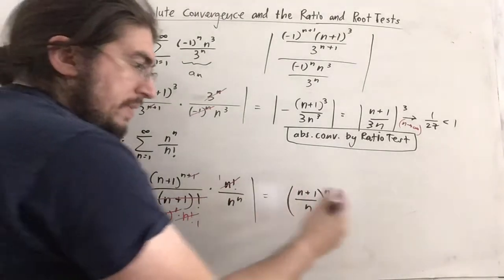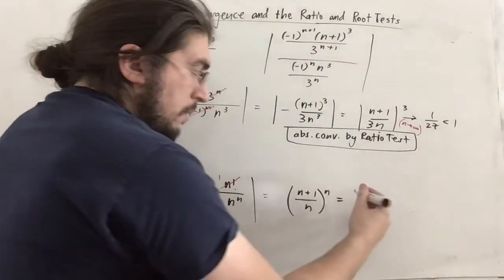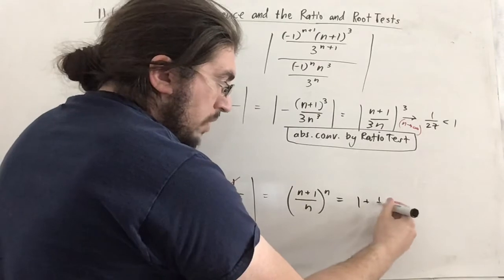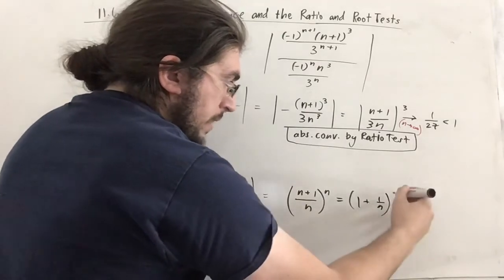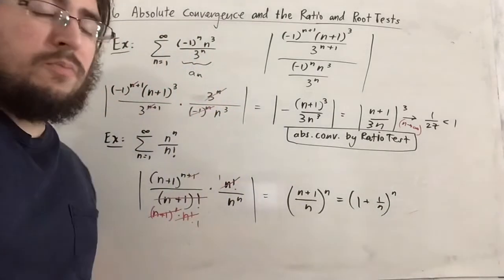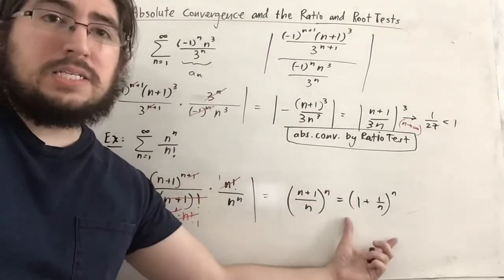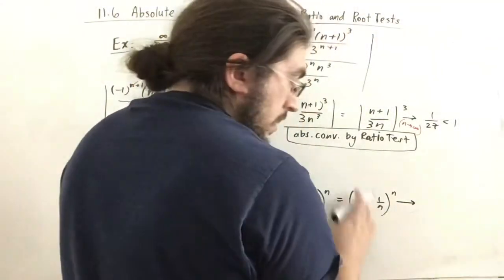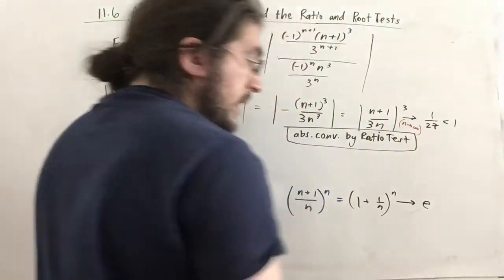Now this, if it doesn't look familiar, let me try to make it look a little more familiar. If you split it up, n over n is 1, plus 1 over n, all to the n. Maybe it still doesn't look familiar, but it should. This actually is e in the limit. So as n goes to infinity, this expression will get closer and closer to e to the 1.